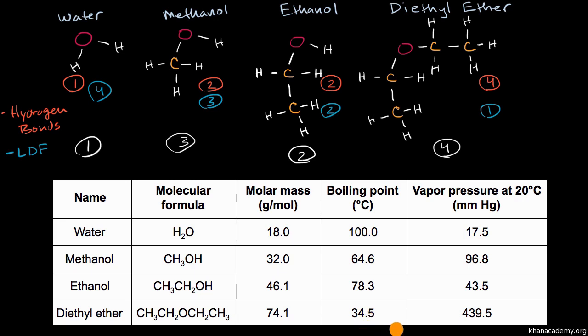Now, what's also interesting here, you might have noticed, is this thing called vapor pressure. And you might have also noticed that vapor pressure seems to trend the opposite way as boiling point. The things that have the high boiling point have the low vapor pressure, and the things that have the low boiling point have a high vapor pressure. So what are we talking about with vapor pressure, and why do we see this relationship? And I'm not going to go deep into vapor pressure.